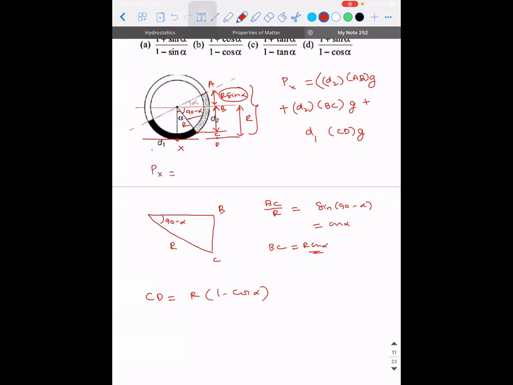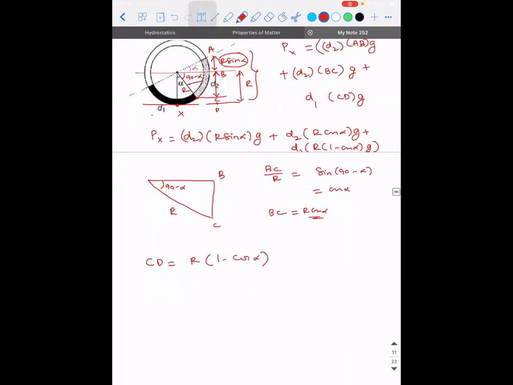So pressure at point X will be equal to D2 into, what is AB? R sin alpha into g, plus D2 into BC. BC is R cos alpha into g, plus D1 into, what is CD? R into 1 minus cos alpha into g. In a similar way, can you guys tell me what is going to be this height? What is going to be the distance? Let's say LM. Apply the same trigonometric ratios.